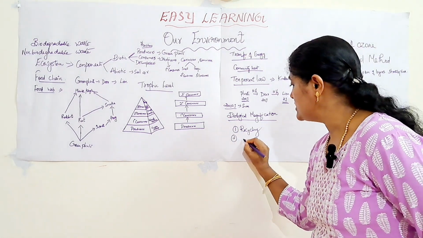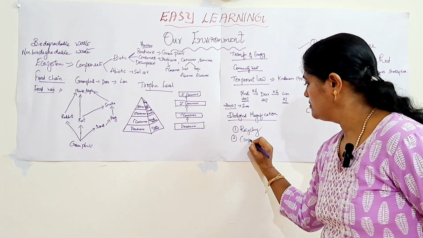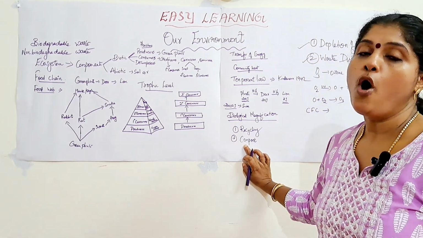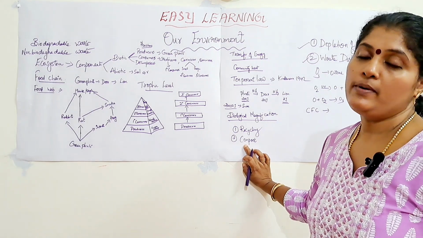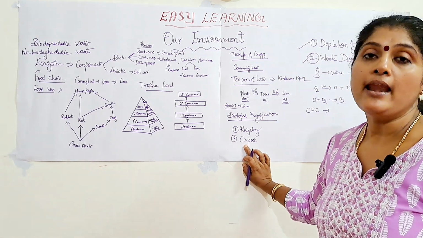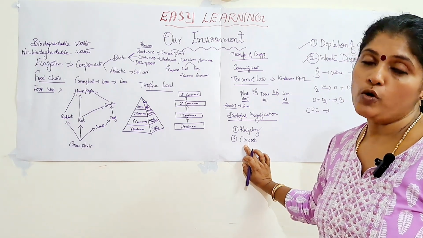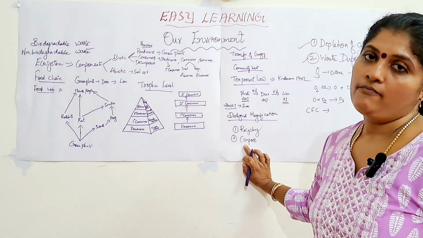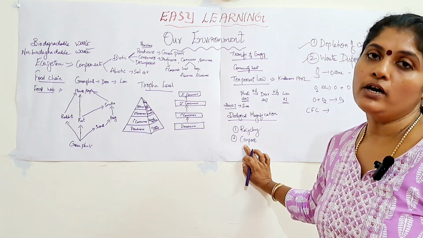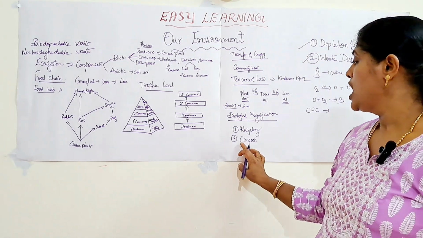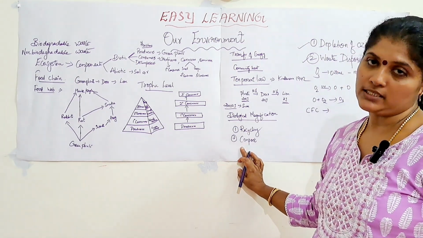Second one, it is the compost. Compost, it is very familiar for you. All the household waste will be taken from the kitchen and then a pit will be made, and in that pit we will put the household waste and it will be covered with soil. After 3 to 4 weeks, when we open, it will be converted into organic manure or the compost. So that is regarding compost. This is the second method of waste disposal.